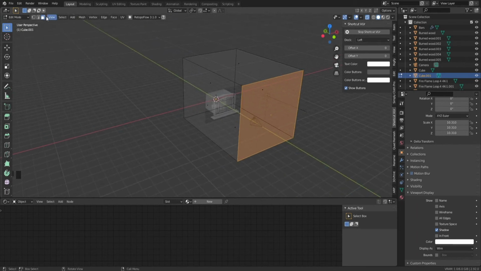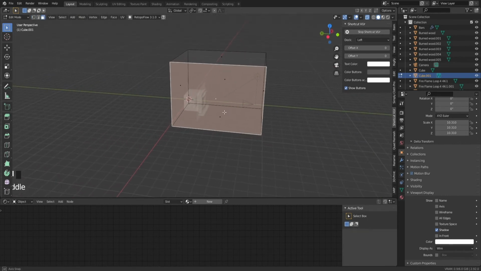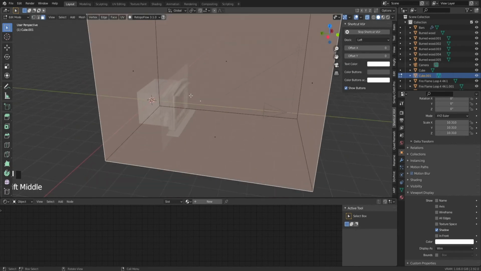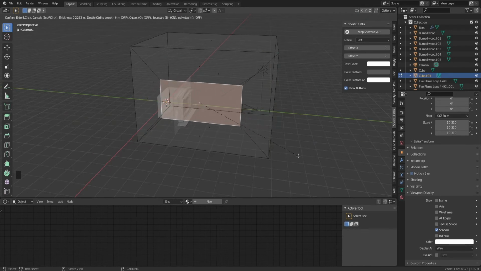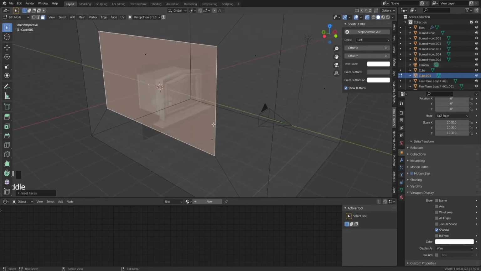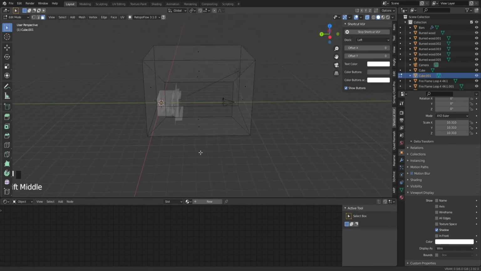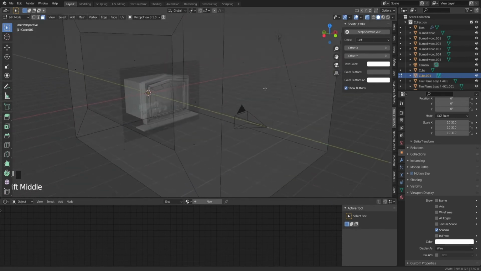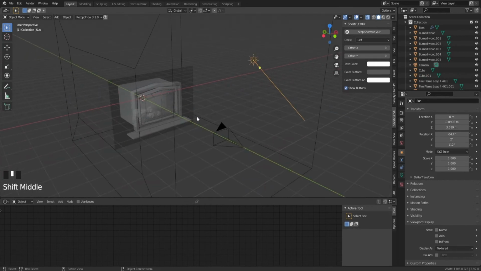What we do is hit 3 on the numpad, which will make it into face select, so now we can actually select faces instead of vertices. So hit 3, normal 3, not on the numpad, or basically just click this one. Then we hit I to inverse this face, and then we can basically just hit X and then delete faces.